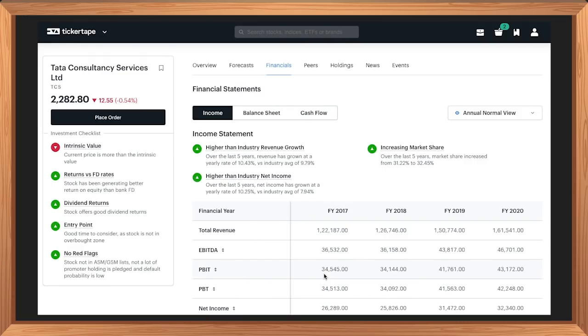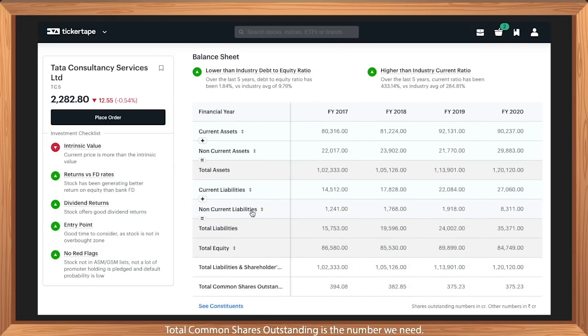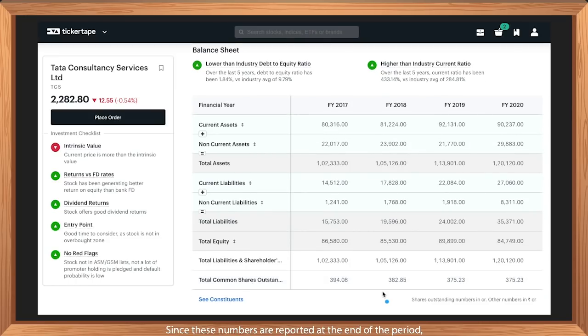Next number we want to look at is the number of shares outstanding. And for that, we'll go to balance sheet. Total common shares outstanding is the number we need. EPS is simply the earnings number divided by the total outstanding shares. Since these numbers are reported at the end of the period, 2019 end was 375.23 and 2018 end was 382.85. It's a general practice to take an average of start of period shares outstanding for 2019, that is end of 2018, and end of period shares outstanding for 2019, which is 375.23.